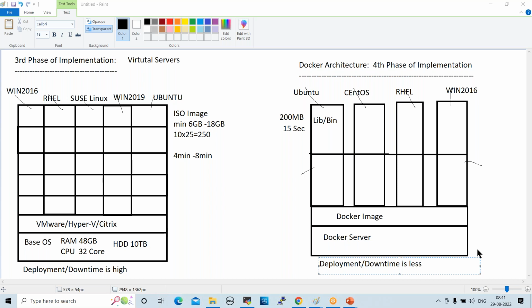Laptop or desktop, either way, but I'm talking about the server side. Whatever applications we are hosting on servers will be migrated to containers. We directly connect to the cloud containers. You don't require any physical environment, because clients always look for cost cutting. Okay, fine. Thank you.